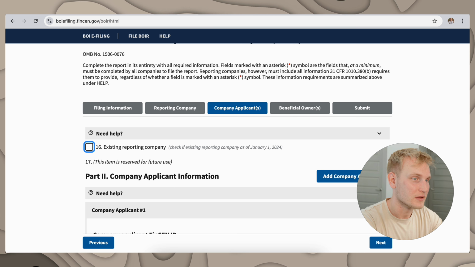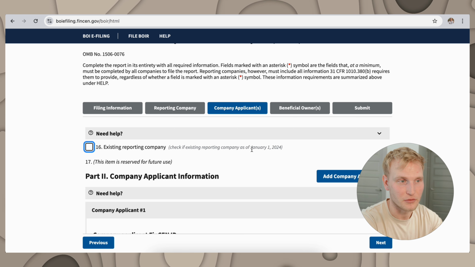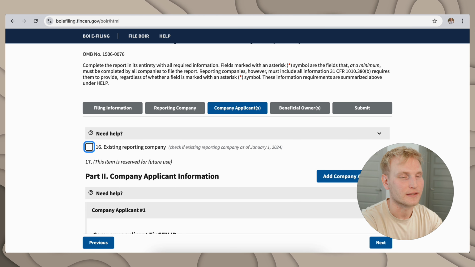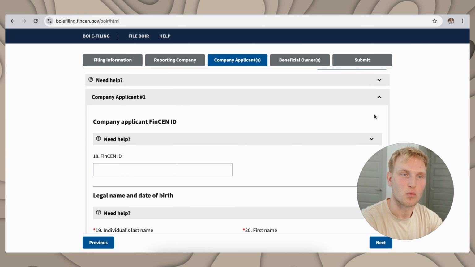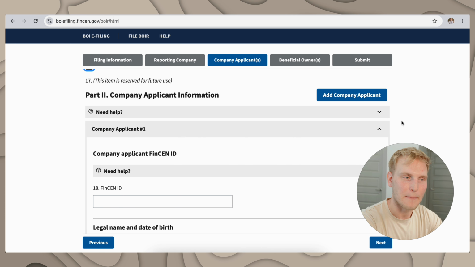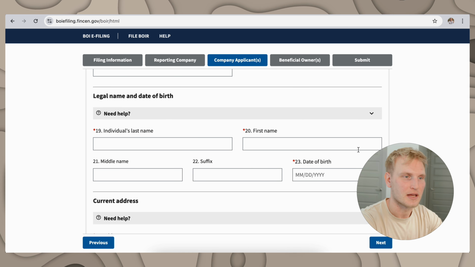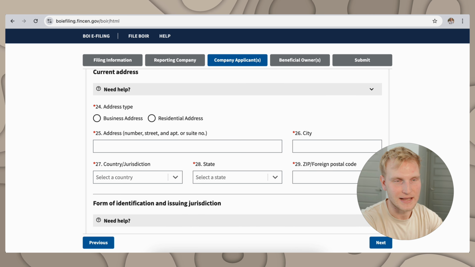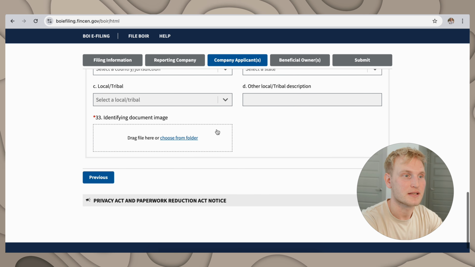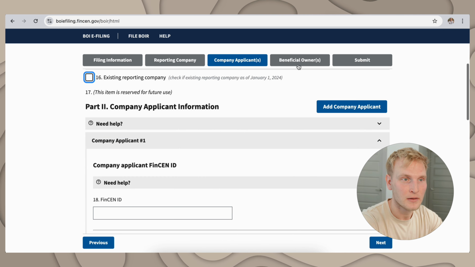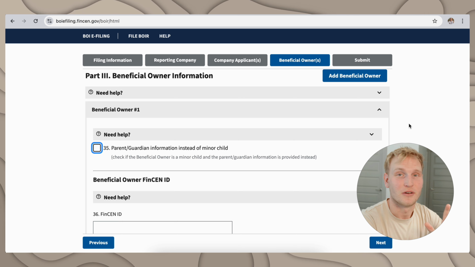Again, you'll go through this stuff. Are you an existing reporting company as of January 1st? Check that if you are. If you aren't, that's fine. Make sure you're adding all the company applicants. This is just one, so if there's numerous, make sure you click that button. But again, you can click your ID, or you can go through last name, first name, date of birth, business address, residential address, types, identifying documents and numbers, and identifying document images. You'll finish that up, you'll submit, and now you'll go into the beneficial owners.